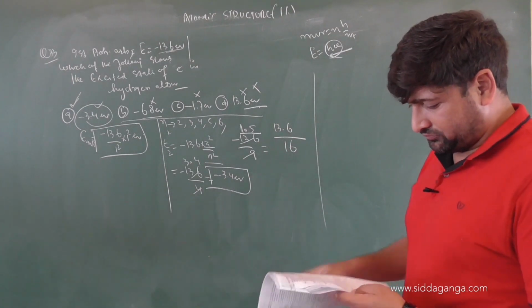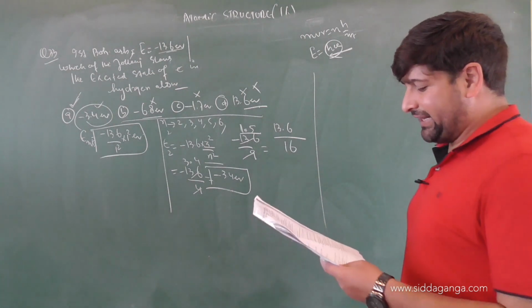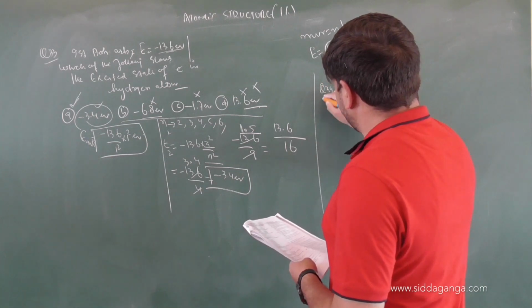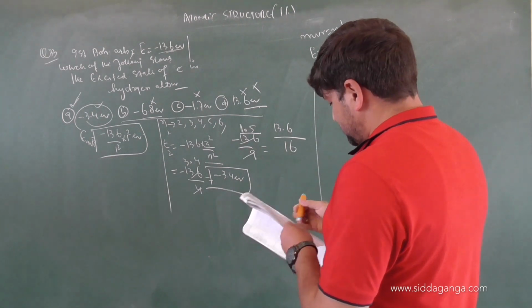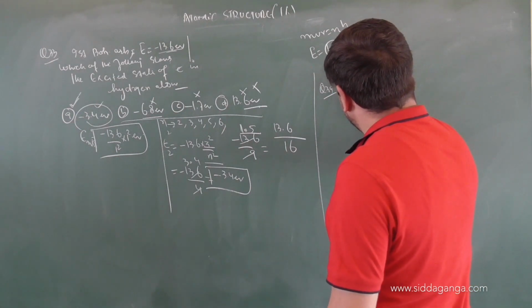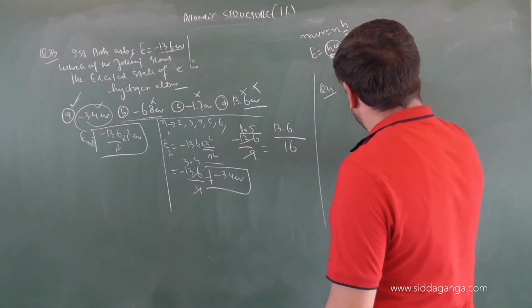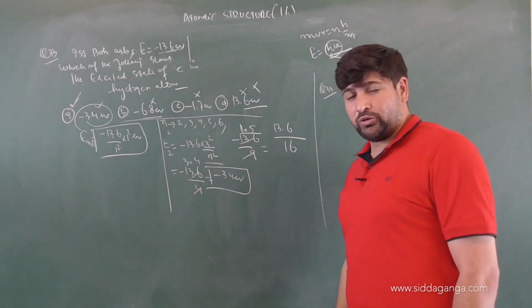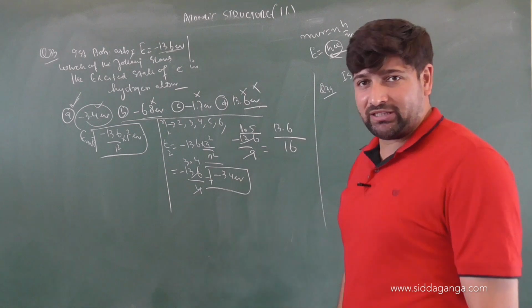The question is the first ionization potential in electron volts. So question number 34, first ionization potential. Ionization potential means the amount of energy required to remove the electron from the atom in the gaseous state.